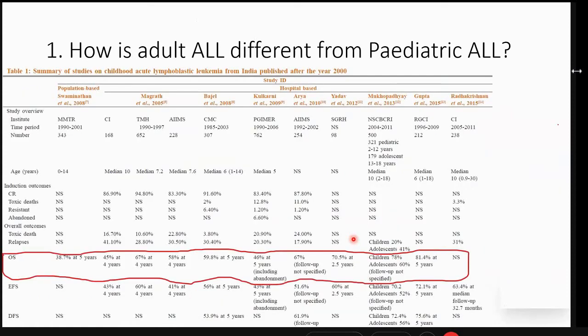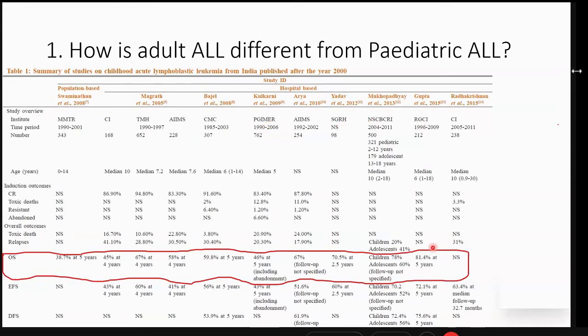Now this is data which was a meta-analysis which was for Indian pediatric ALL series published after the year 2000. So this is reasonably recent and contemporary. So we've got studies from TMH, AIIMS, CMC Vellore, PGI Chandigarh, Sir Ganga Ram Hospital and